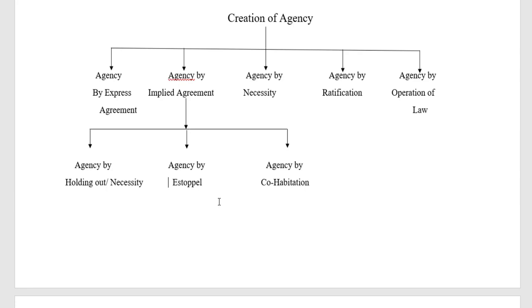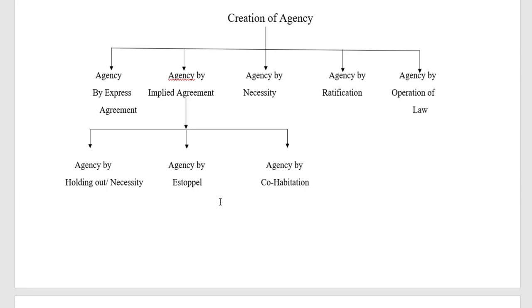Then C has to pay for the goods supplied by B to A. This aspect we see under the concept of estoppel. These are all things we can see under implied agreements. So this comes under the implied agreement.